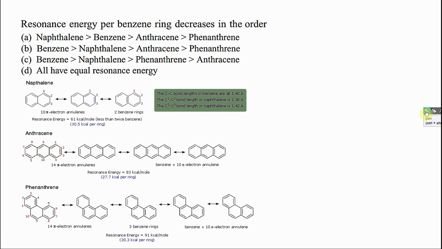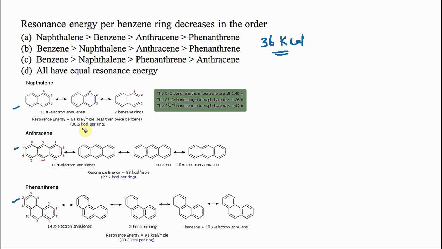Now let's look into an example. You want to remember the structure of naphthalene, anthracene, phenanthracene. Now, you don't have to remember any of that. One thing you want to know is benzene, which we have now seen: 36 kilocalories per ring. Here they are asking resonance energy per benzene ring. Naphthalene has 3 resonating structures, anthracene 4, phenanthracene 5. The more the number of resonating structures, the more stable it is.